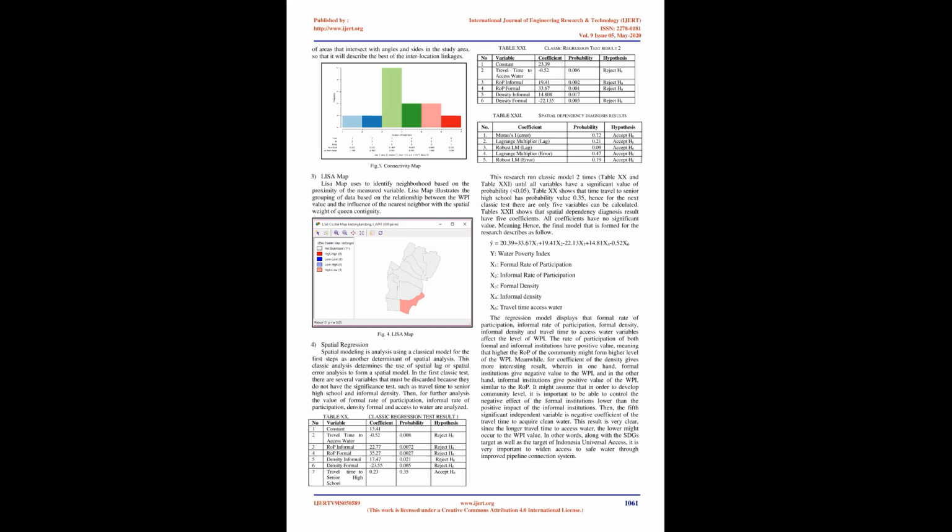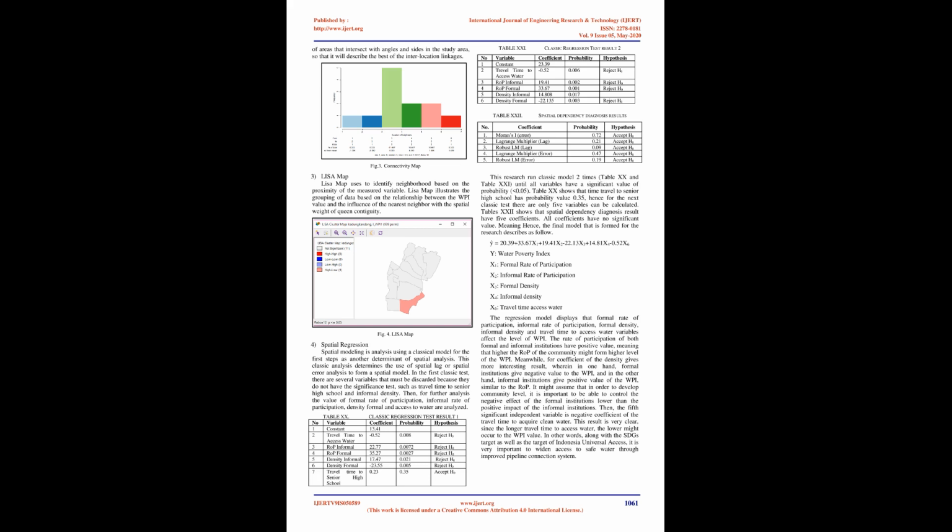Then, for further analysis, the values of formal rate of participation, informal rate of participation, formal density, and access to water are analyzed. This research runs the classic model 2 times, table XX and table XXI, until all variables have a significant probability value of 0.05. Table XX shows that travel time to senior high school has a probability value of 0.35, hence for the next classic test there are only 5 variables that can be calculated.